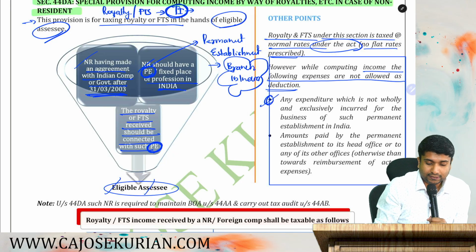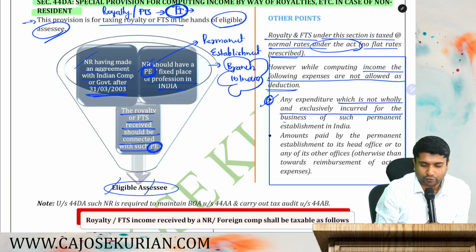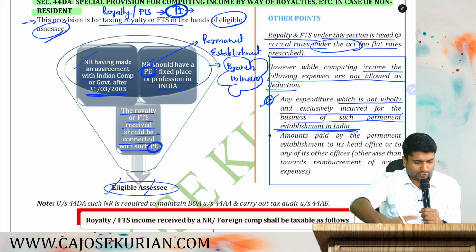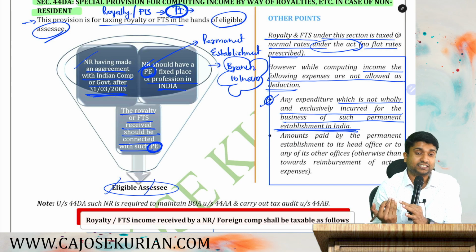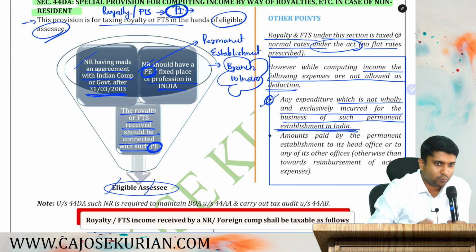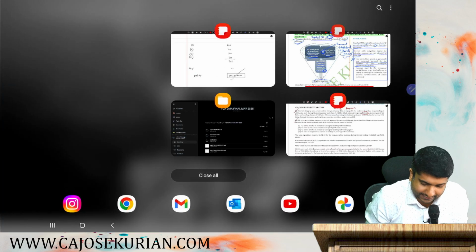Restriction number 1. The expenditure which is not wholly and exclusively incurred for the business of such permanent establishment in India. So to make you understand this, let's start with an example now. Now let's deal with an example. Listen.